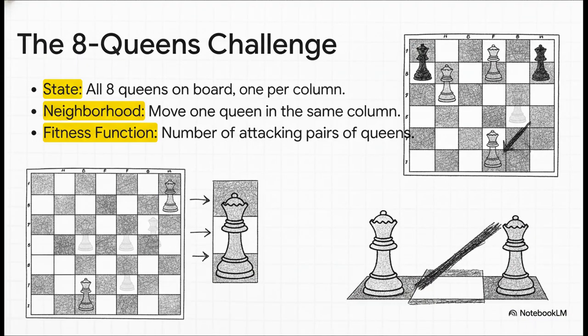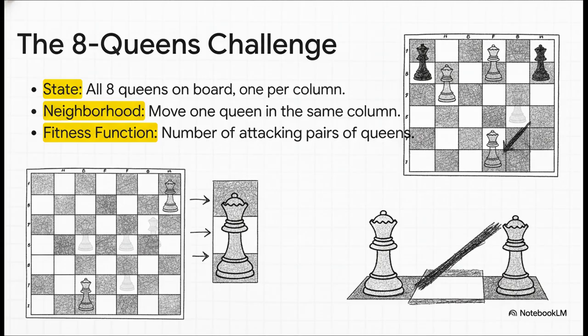Place 8 queens on a standard chessboard so that no queen can attack any other queen. Now, for our algorithm, a state is simply any board that has one queen in each column. A neighboring state is just any board we can get to by moving a single queen up or down within her column. And how do we score it? Well, our objective function just counts how many pairs of queens are attacking each other.